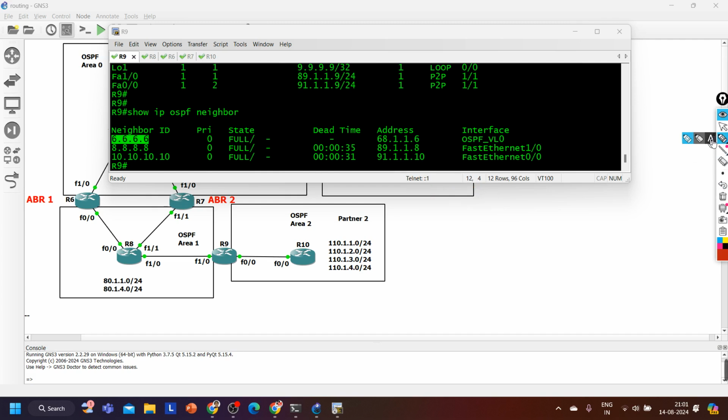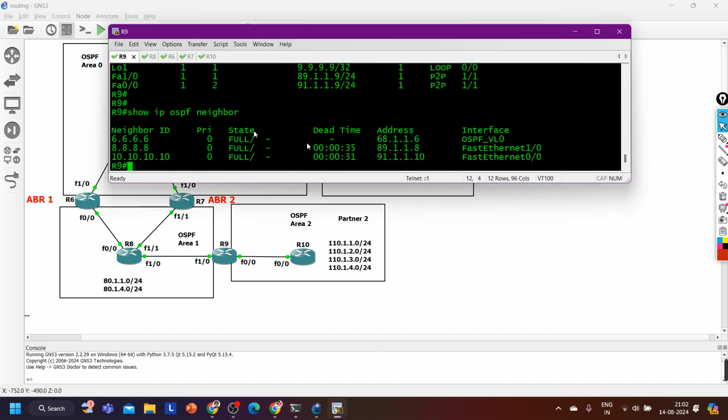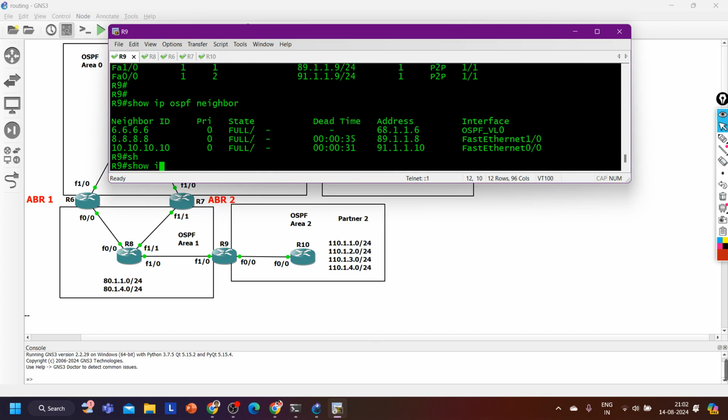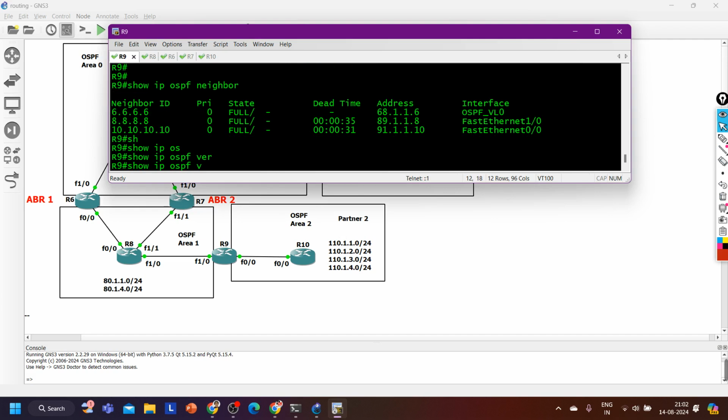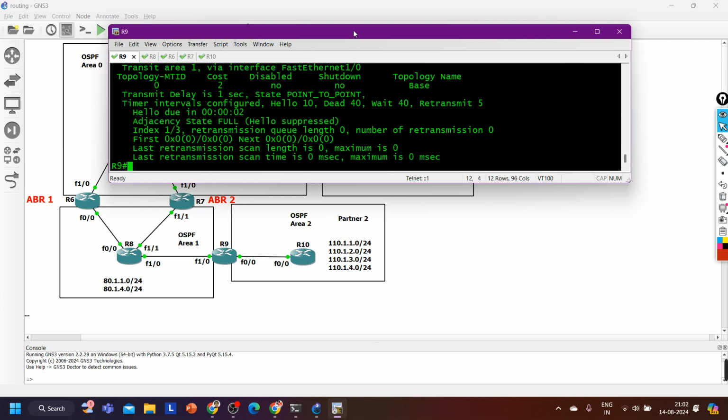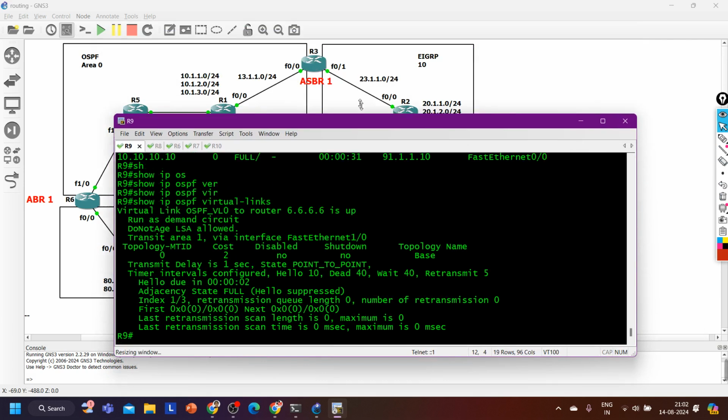This is how other router will came to know which one is the end point of virtual link, like router 8. When router 8 will receive LSA1 of router number 9, it will see, okay, V bit is on. That means router 9 is the end point of virtual link. And to verify this configuration, we can run command show IP ospf virtual link. So see the virtual link configuration here.